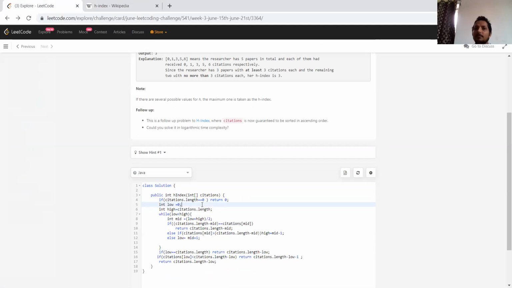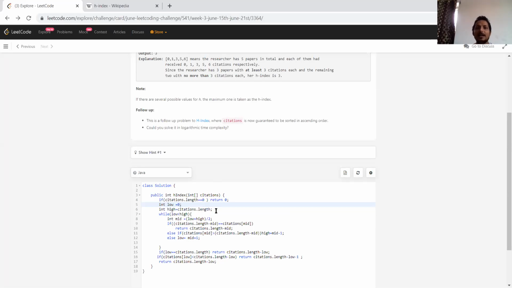The previous LeetCode challenge was to find the position of a number, where you can insert that number if you are not able to find it in the array, or else return that index position. So we have declared int low equal to 0, high equal to citation dot length, and while low is less than or equal to high, this is the normal binary search, mid equal to low plus high by 2. But after that, what we are doing is checking if citation dot length minus mid equals citations of mid.